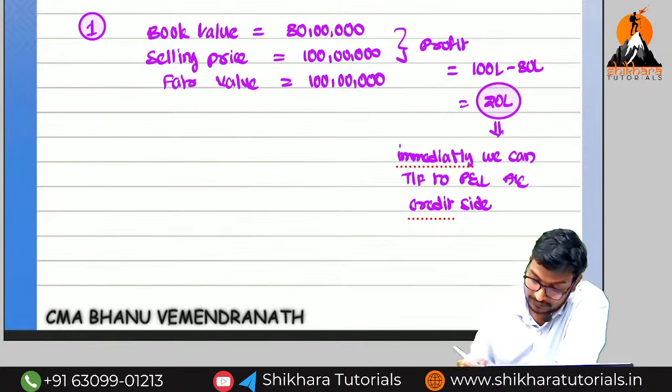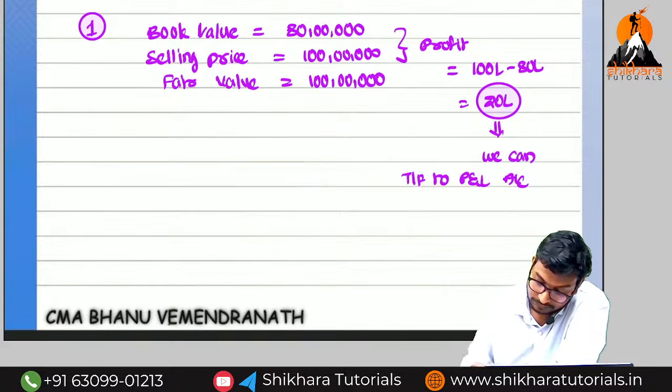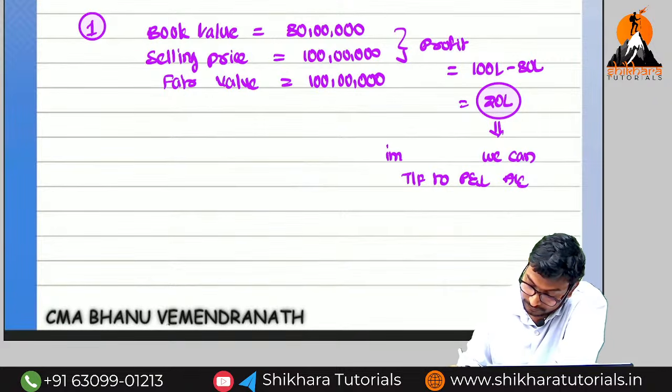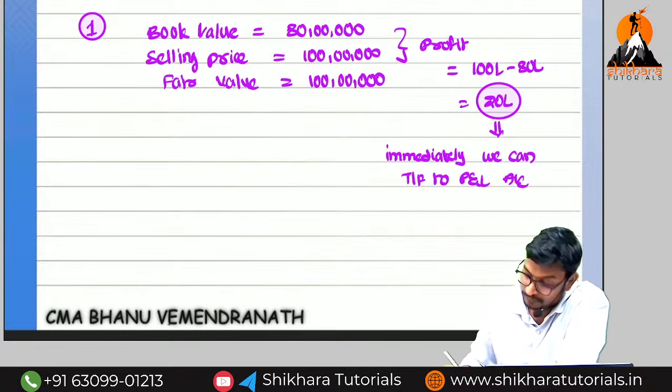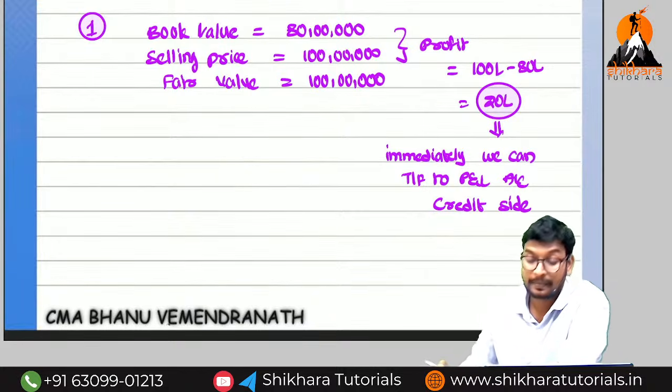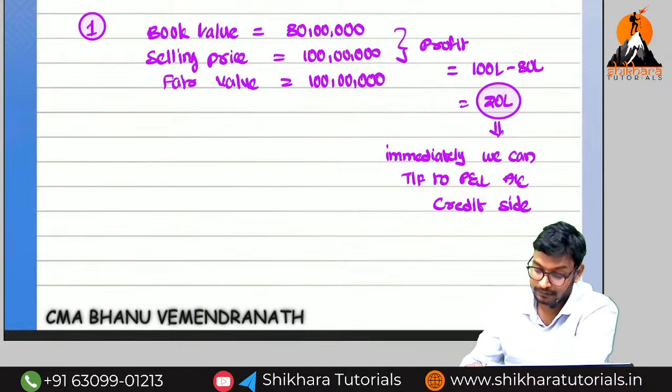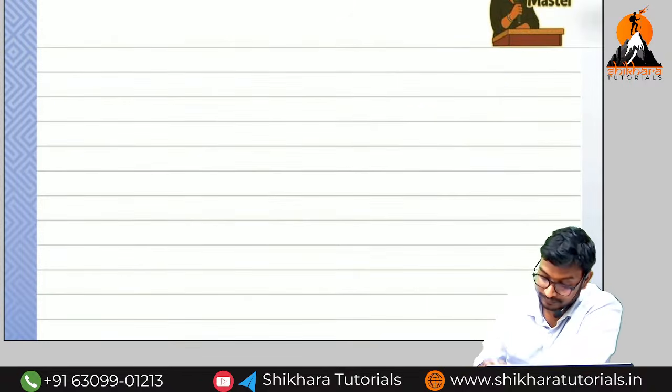So I will write the P&L account, credit side. Okay guys, now the second one.